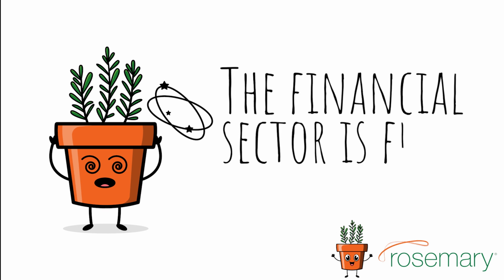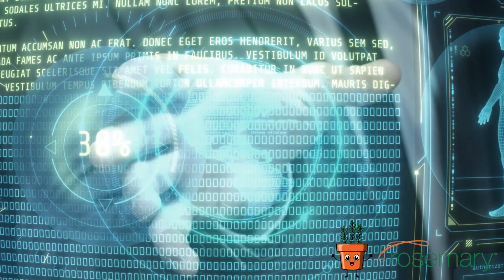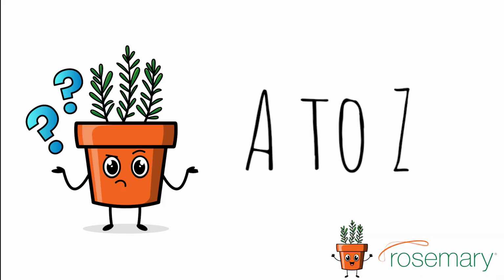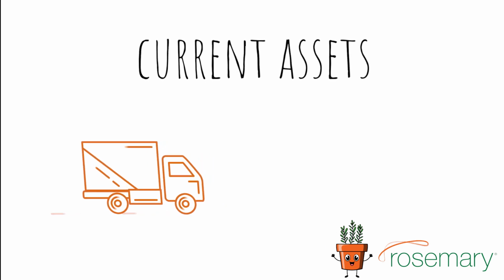The financial sector is packed full of acronyms and abbreviations, and understanding what they all mean can be like deciphering a code. Here's the A to Z of financial acronyms. AML stands for anti-money laundering. BS stands for balance sheet. CA stands for capital allowance, and can also stand for current assets.